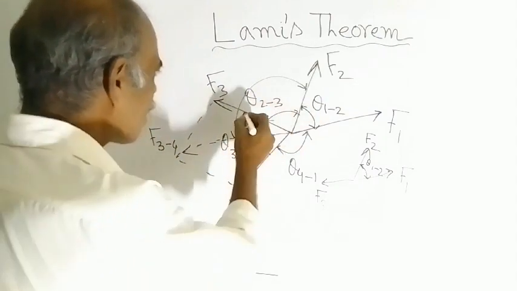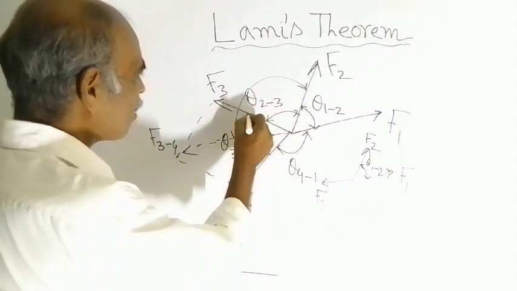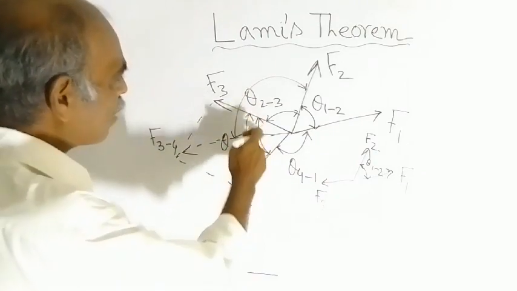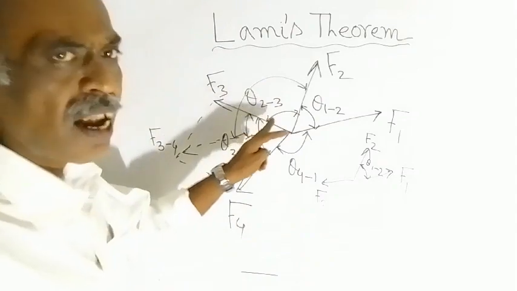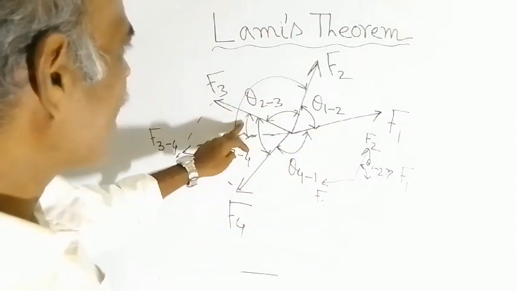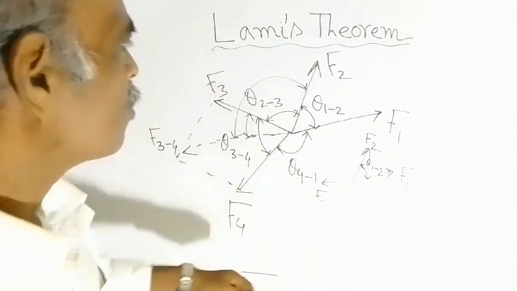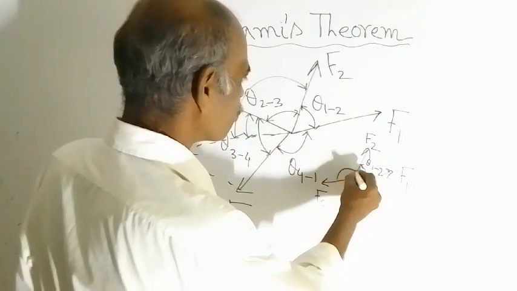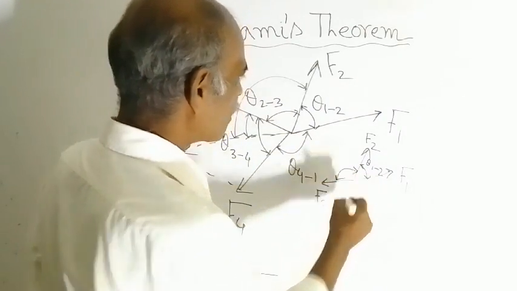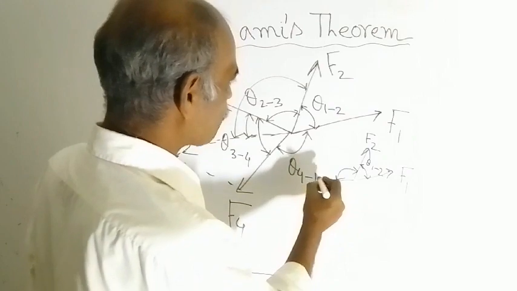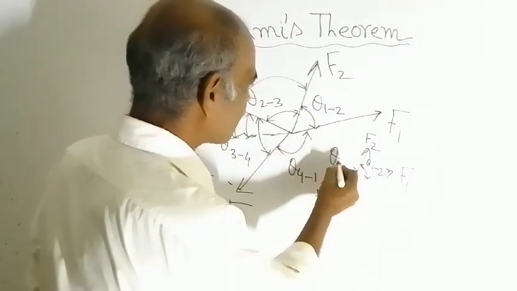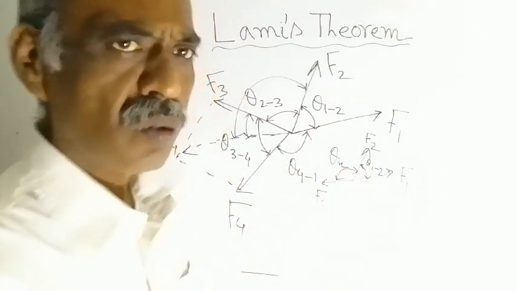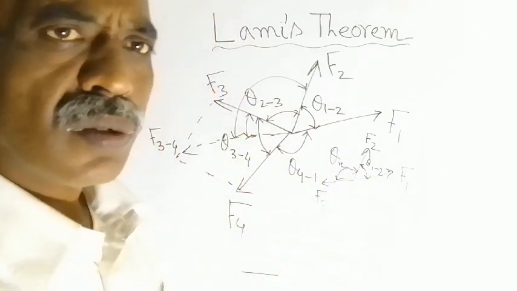Just calculate this angle first, and then add it to theta 2-3, so you will get this angle also. Say this angle is denoted by theta suffix n, n for new angle.